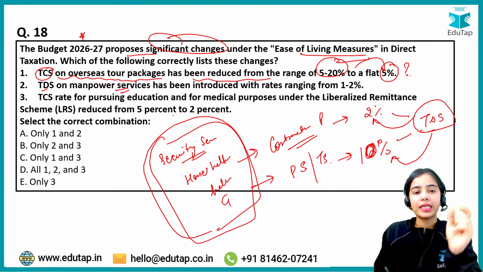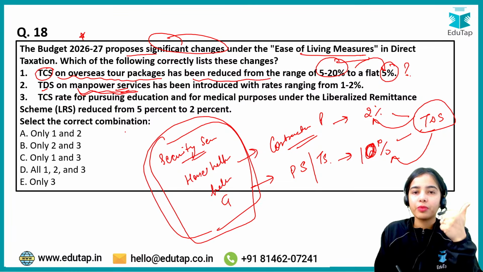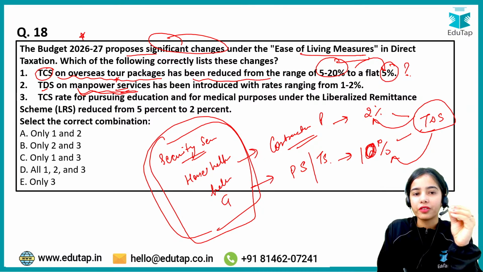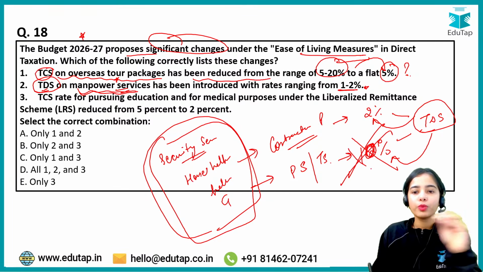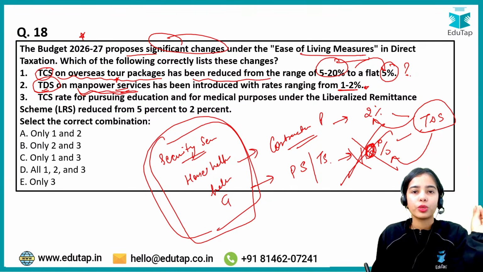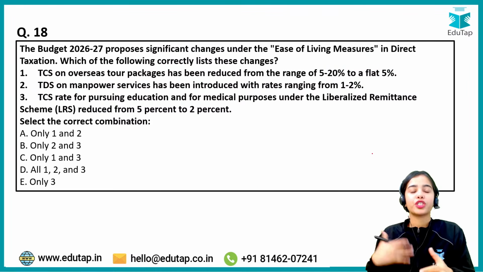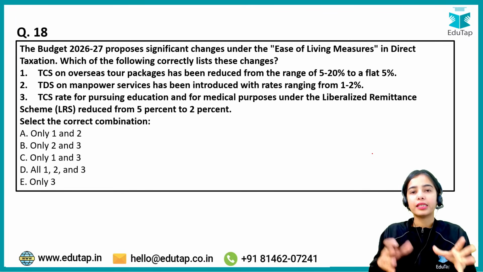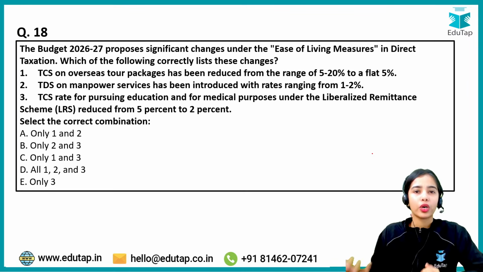So now it has been said that for all the manpower services, let it be the security services, house help, helper, gardener, all these services, the tax deductible at source will be 1 to 2%. So this 10% will not apply, it will not be shown as professional service or technical service. This is also a big update and very good information for all those people that were getting 10% tax deducted at source just because the services were shown as professional or technical services.